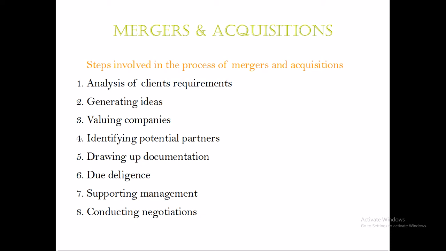Third step is valuing companies. Company valuation means valuing what the target company and the purchasing company are worth in monetary terms. We know that a company will have its balance sheet, its assets and liability statements.